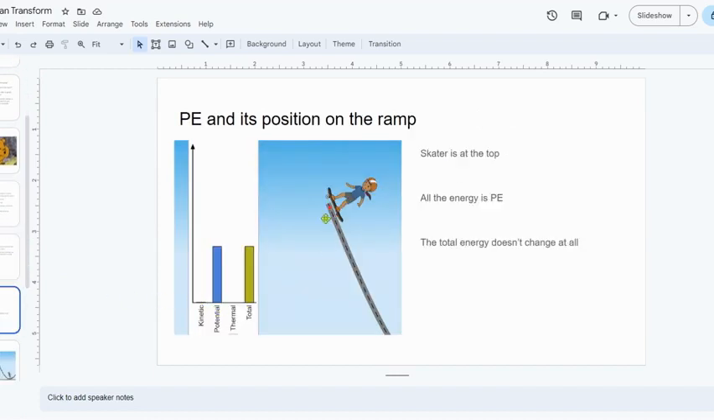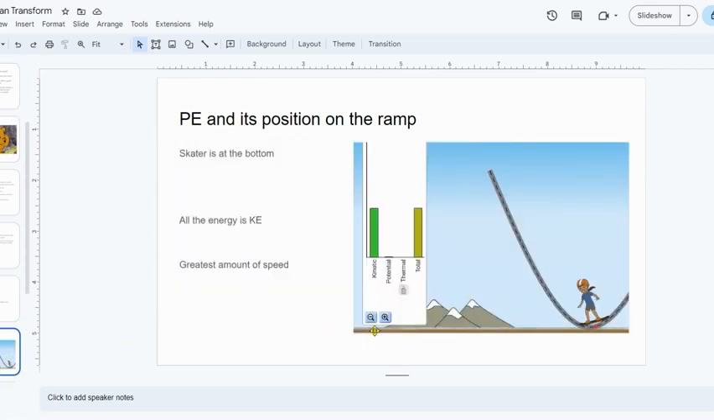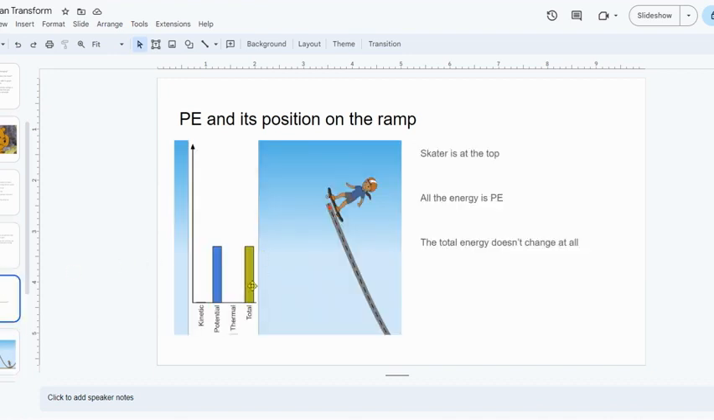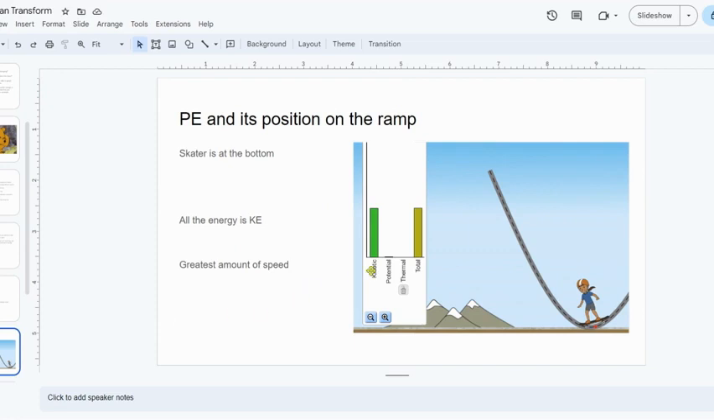Right here, we've got Sally. She's up at the top. She has potential energy. I want you to notice that the blue line equals the total because all of her energy is potential. Down here, when Sally's at the bottom, all of her energy is kinetic. This line has not changed size. It's the same size here. It's the same size here.